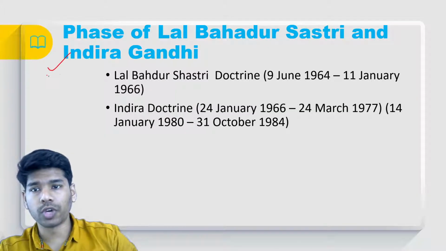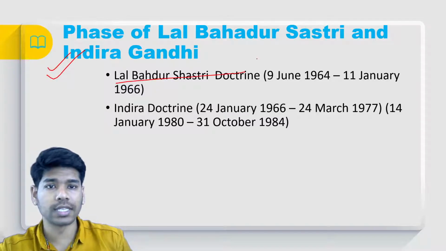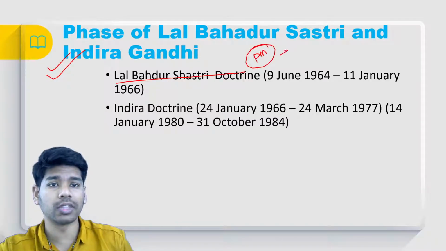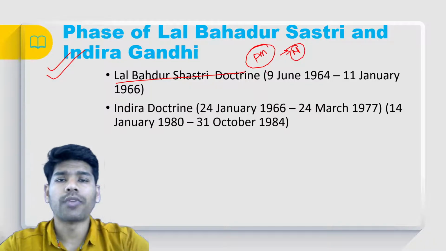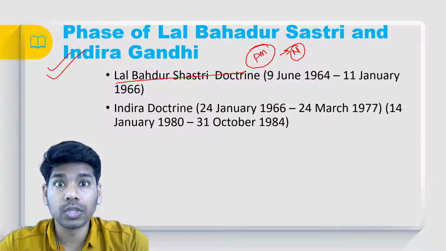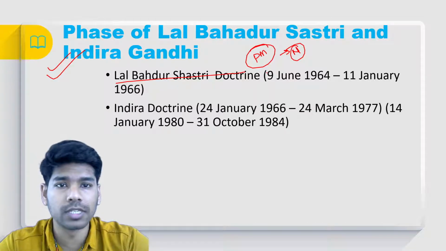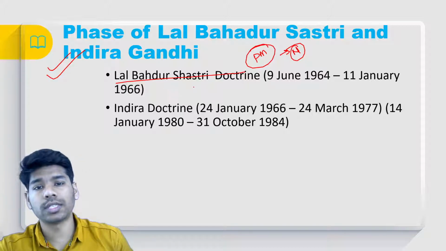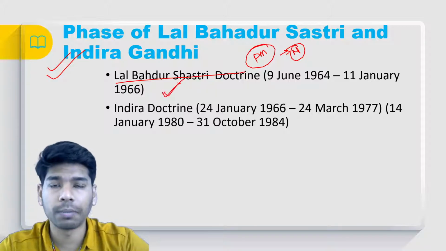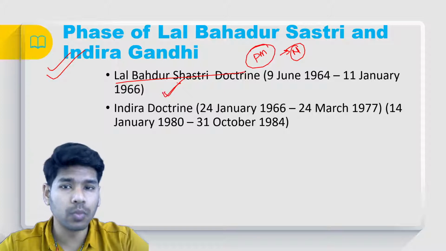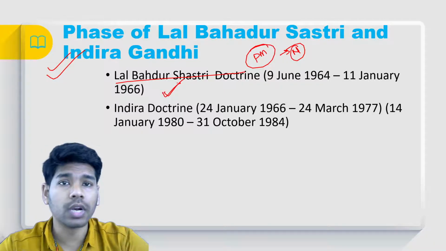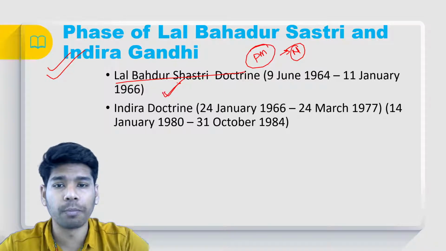So this is what we are going to discuss. Lal Bahadur Shastri served as the Prime Minister immediately after the death of Nehru. After Nehru died, there were very big shoes to fill, and there was ambiguity in the political administration of India about who would be the next Prime Minister. At that time, Lal Bahadur Shastri became the Prime Minister of India, and even though it was a very short, lean period, there were many developments in Indian foreign policy.